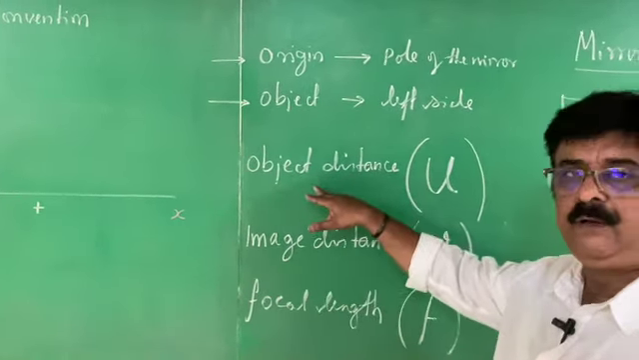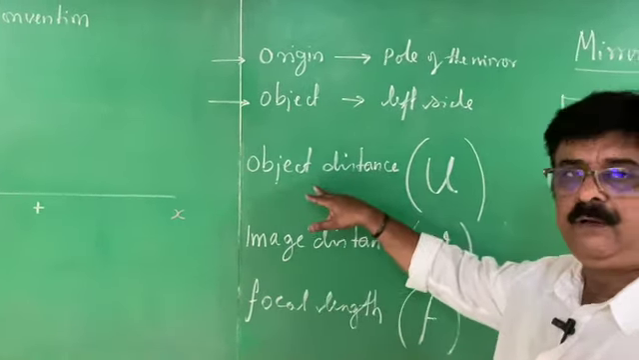I repeat once again. To solve a problem in the mirror or light chapter, we have to follow the new Cartesian sign convention. What does it tell? It is very simple. When you consider a mirror, you have to always imagine a graph sheet. In a graph sheet, we have two axes, one is the x-axis, another one the y-axis. Both axes intersect at a point called the origin. You have to keep the mirror in such a manner that the pole of the mirror coincides with the origin of the graph. Second condition, always keep the mirror facing the left side.